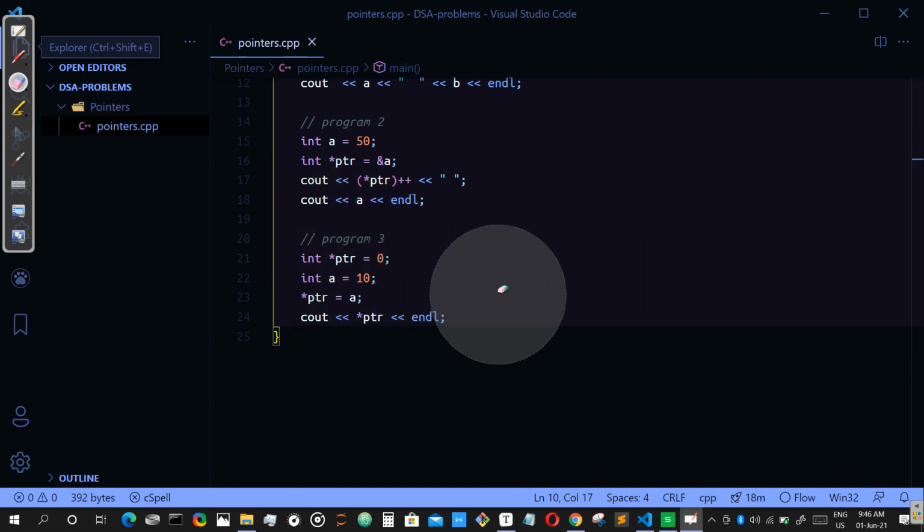This is all about pointers. No such programming or coding is needed, just the concept should be clear. I have some problems for you. The premium tickets will also get some notes, so you can go through the notes and solve the problems. After that we will start our new topic, where we will study arrays, dynamic arrays, vectors, all those things.